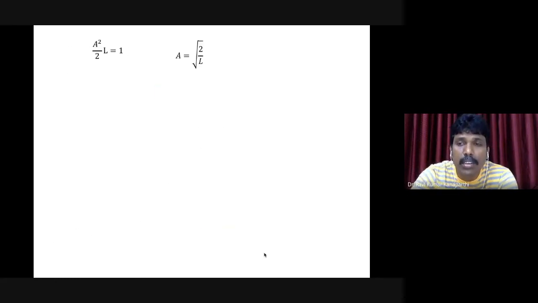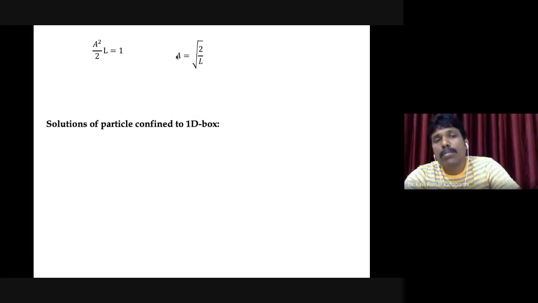Integral dx is nothing but x, and when you apply the limits, it is going to be L. That's all. So a square by 2 multiplied by L is equal to 1, and naturally a is going to be the square root of 2 by L.